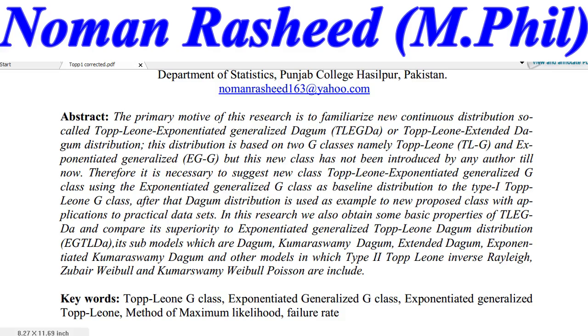The keywords we use are Topp-Leone G class, obviously, and exponentiated generalized, yes. So the new distribution, so-called exponentiated generalized Topp-Leone, the method of maximum likelihood we use in this research, and failure rate. Yes, the failure rate or hazard rate of the distribution is a decreasing hazard rate. So we also focus on this in this research.